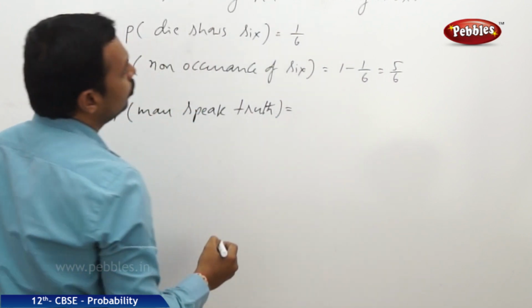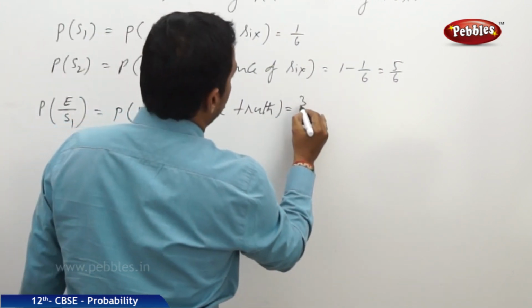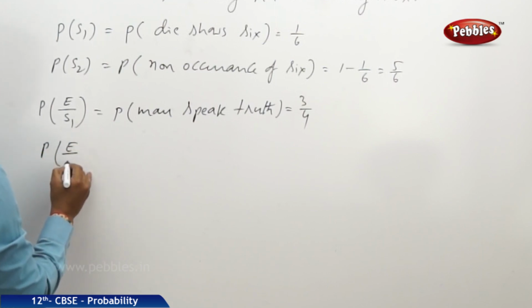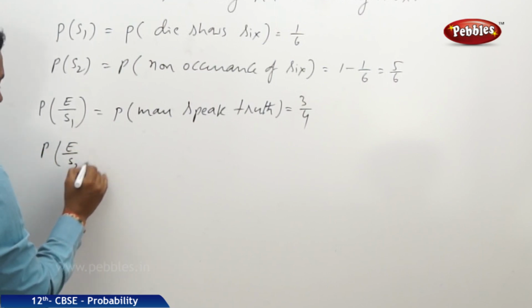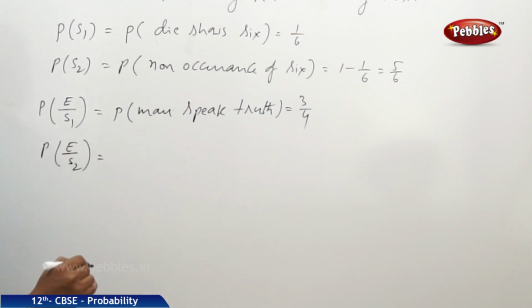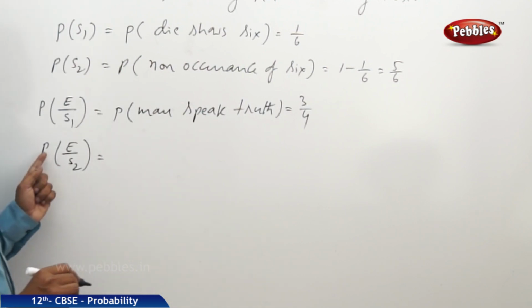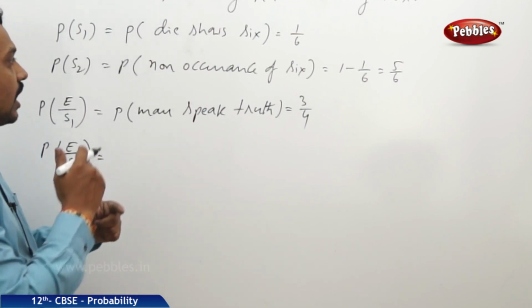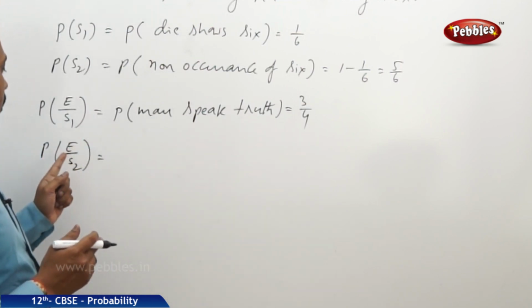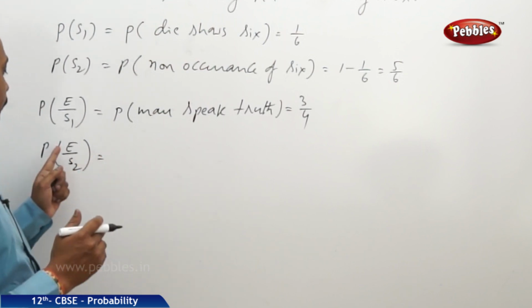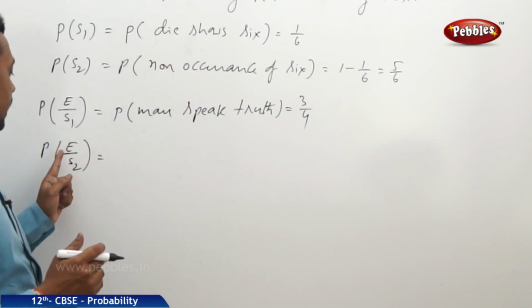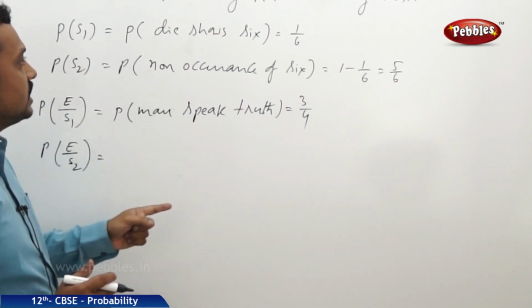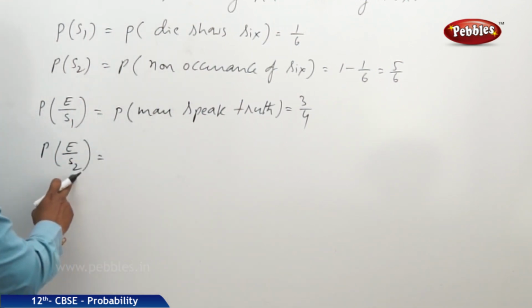That is equal to 3 by 4, and the probability of E by S2. P of E by S2 means the occurrence of the die showing 6 if he does not speak the truth.